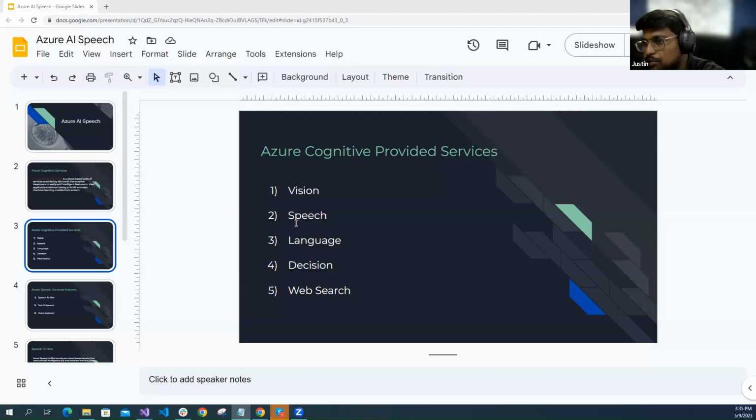If you give some audio to the API or SDK, it will produce the text format. Likewise, we have the voice assistant, like Alexa or Siri. Whatever we command or prompt, it will respond. Those are small devices. It's a speech AI.